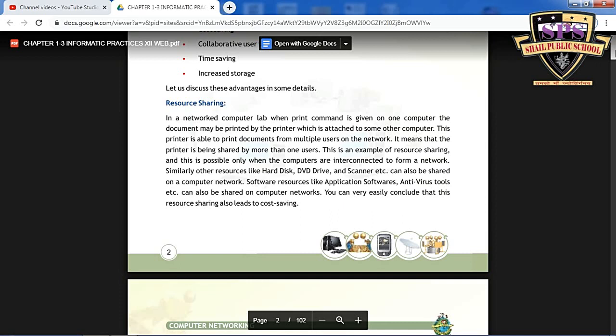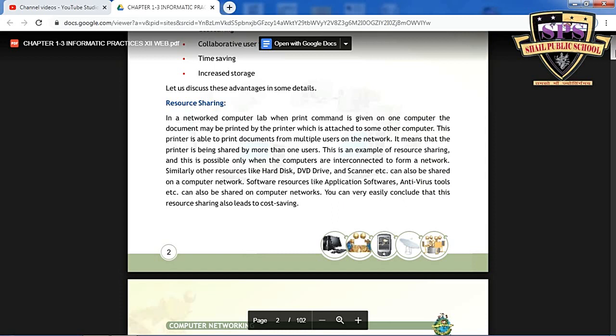Imagine that in a networked computer lab, when a print command is given on one computer, the document may be printed by a printer which is attached to some other computer, in any corner or in an office, anywhere else.